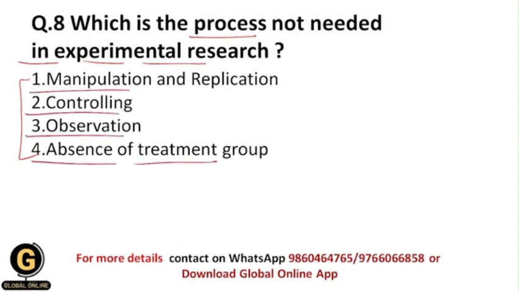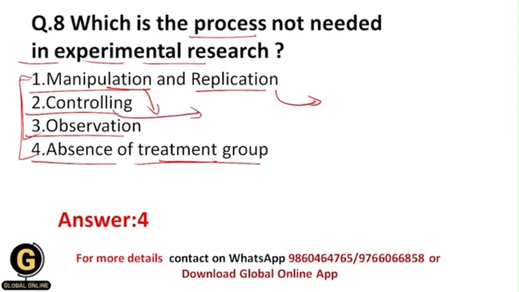Obviously the correct answer should be 4, because we should be having the treatment group in the experimental research. Without a treatment group, on which group are you going to treat? That's why the treatment group is the essential part of experimental research. And all of these other processes are also important. Manipulation is important, because here you are going to manipulate the independent variable. Replication means you are going to see your results of the experimental research through different conditions. So you are going to do your research in different conditions. That is nothing but the replication.